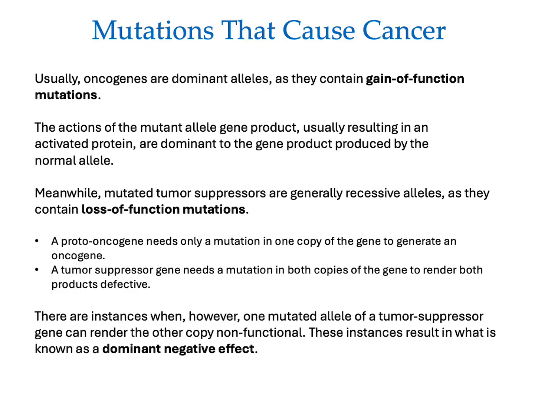Meanwhile, mutated tumor suppressors are generally recessive alleles, as they contain loss of function mutations. A proto-oncogene needs only a mutation in one copy to generate an oncogene, but a tumor suppressor gene needs a mutation in both copies to render both products defective.